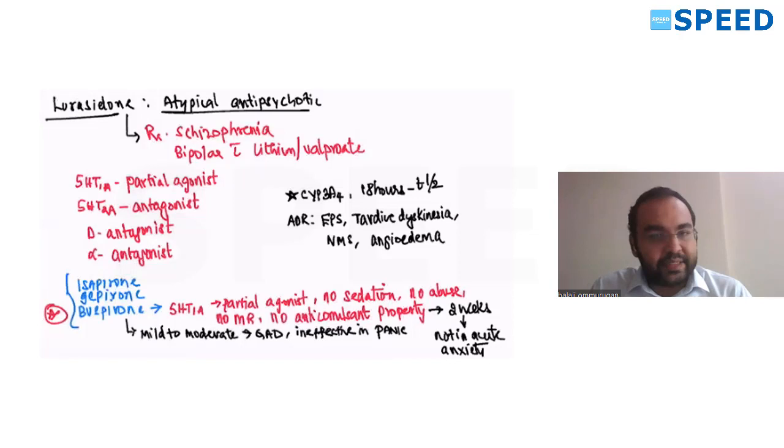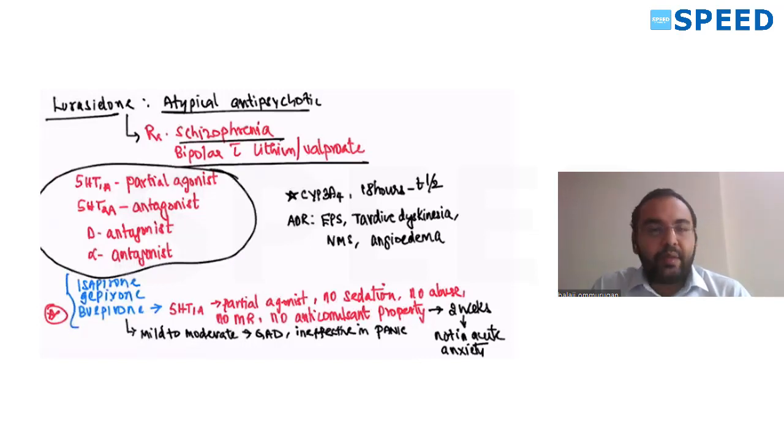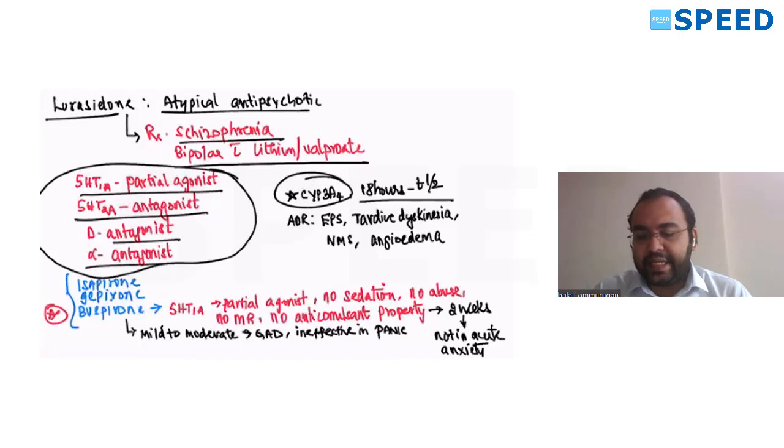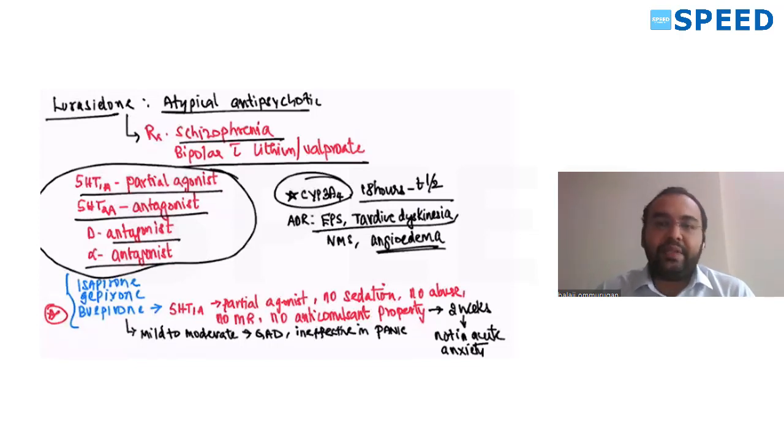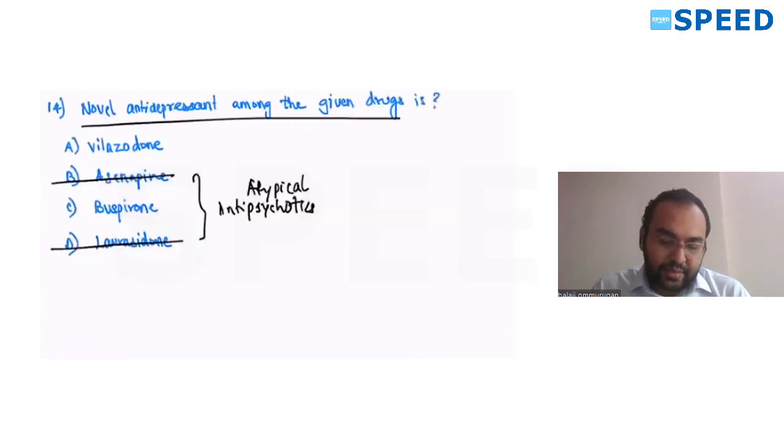Lurasidone is another atypical antipsychotic given in schizophrenia. It can also be used for bipolar disorder combined with lithium. Same thing we saw for asenapine, but it is an antagonist only at 5-HT2A, other receptors we don't know. It is a 5-HT1A partial agonist, dopamine antagonist, alpha antagonist. It has CYP3A4 metabolism and is long acting, about 18 hours. Angioedema is noted as a side effect, as well as movement disorders, tardive dyskinesia and EPS.